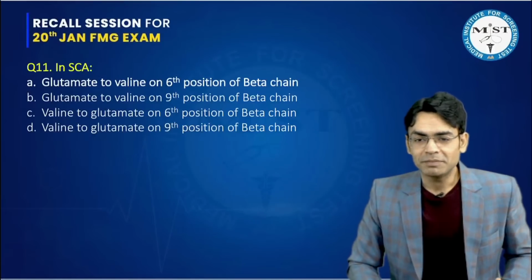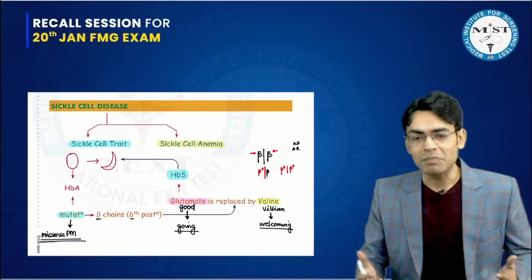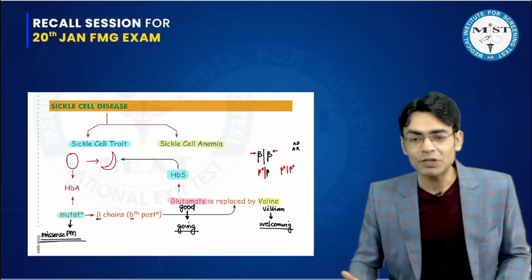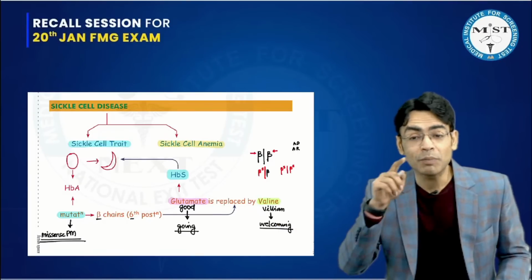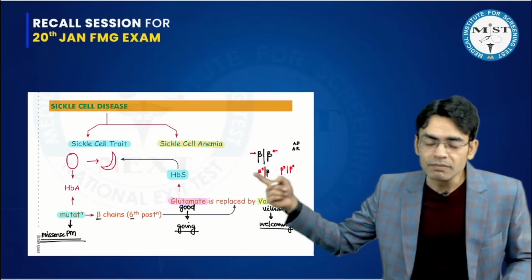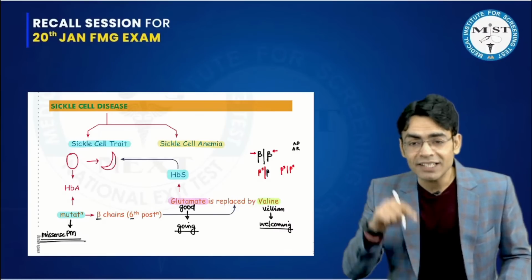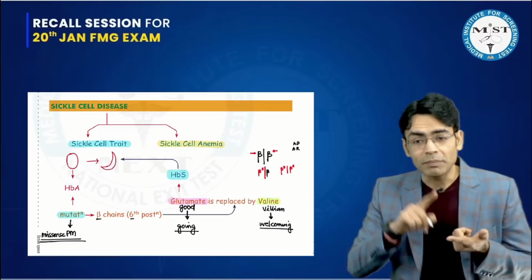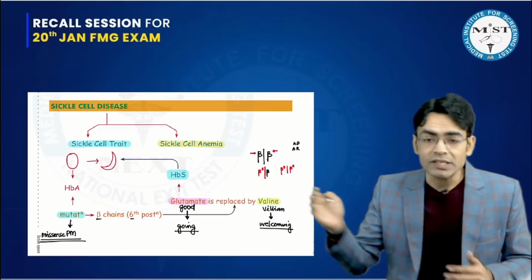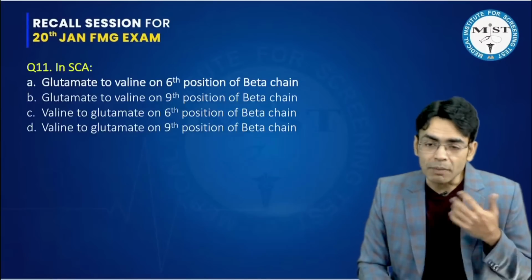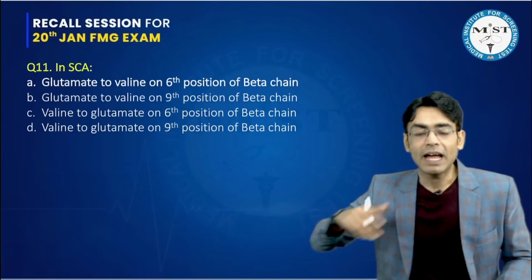In sickle cell anemia, this is one of the easiest questions in this exam. Sickle cell anemia, we have discussed, you must have read it in multiple places. In sickle cell anemia, instead of hemoglobin A, which is made up of alpha 2 and beta 2 chains, HbS is seen. And in HbA, in the beta chains, at the 6th position, we have glutamate. But because of the missense point mutation happening at the 6th position of beta chains, the glutamate is gone. And what is coming now? Valine. So this is a missense point mutation, because of which glutamate is going into valine at the 6th position of beta chains.